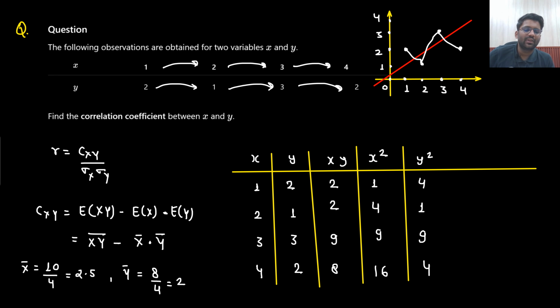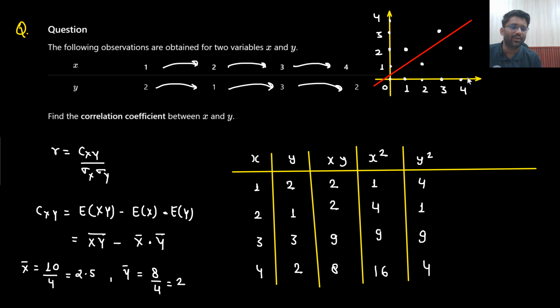So in a crude way, I can say that the line that I am going to draw, although it is not the correct line because all the points are not lying on this line. No point is actually lying on this line. But you can sense that this would be the best possible line which will be having the minimum distance. So here as well you can see that on a crude level we can say that if x is increasing, then y is also increasing. Although it is not correct because here it was decreasing, here it was increasing, here also it was decreasing. But again, if you see this line, it is like an increasing line only. So you can say that here positive correlation would be there.